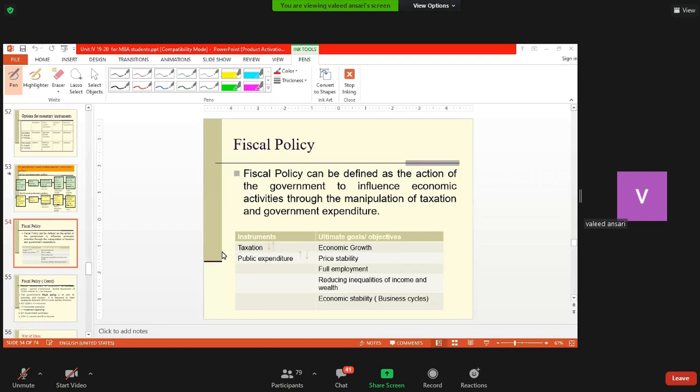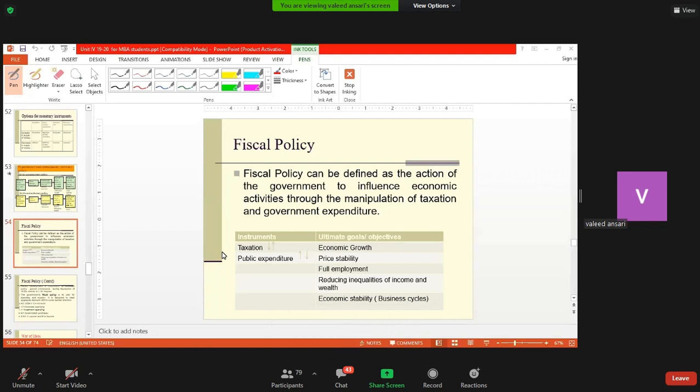In India, it is conducted by RBI. Another policy which is used to attain economic objectives of high economic growth, generation of employment, reduction in inequalities in income and wealth, and to manage the economic business cycle is known as fiscal policy. Today I'll discuss what is fiscal policy and how fiscal policy operates, and then I'll go on to discuss one important aspect of fiscal policy, that is taxation, and the principles that underlie taxation in a country.